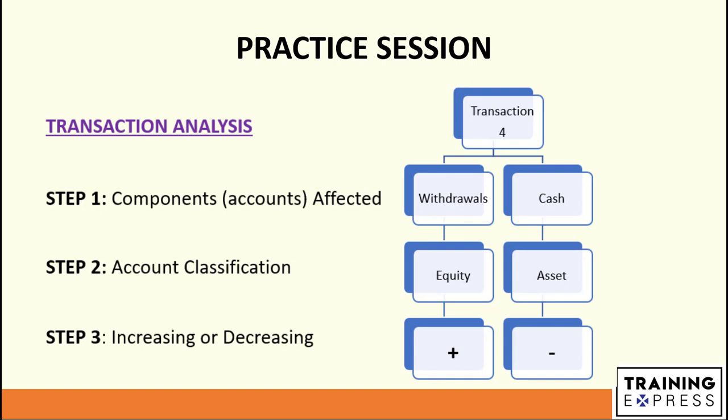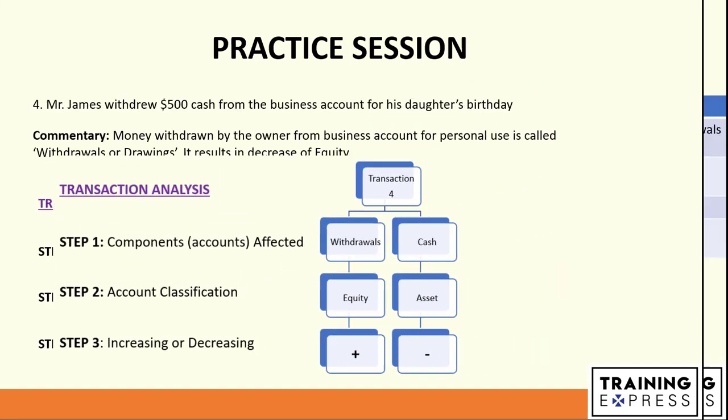Withdrawals will be classified as an equity account and cash will be classified as an asset. Step number 3, we need to see which account is increasing and which account is decreasing. So we can see here that withdrawals are increasing and cash is decreasing.